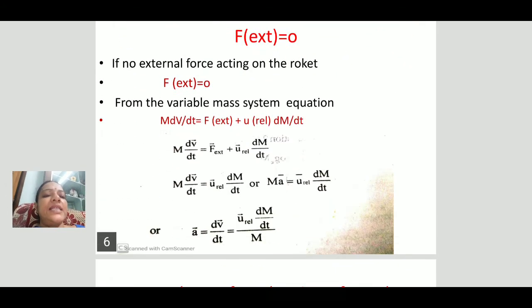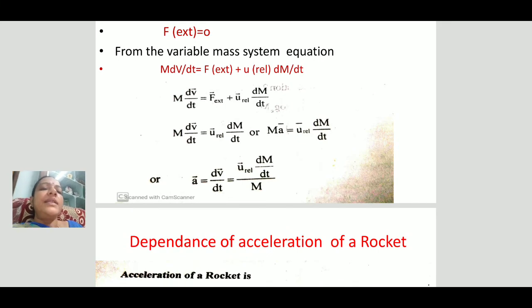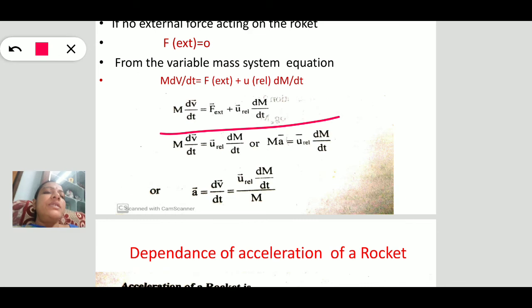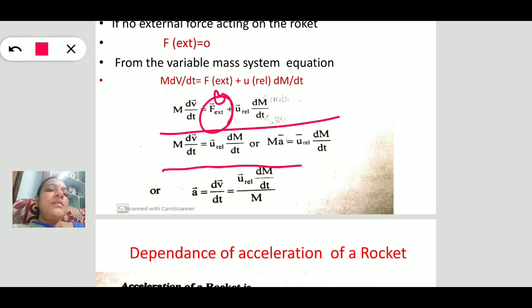See what the acceleration is. By taking this rocket equation, we are not considering the external force here, that is the gravitational force, so that term should be 0. Then the remaining m dv by dt is equal to u relative velocity times dm by dt. Here we need acceleration.